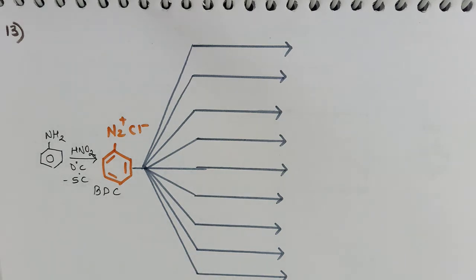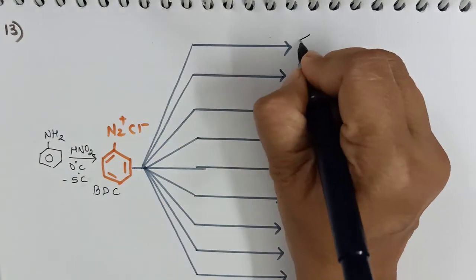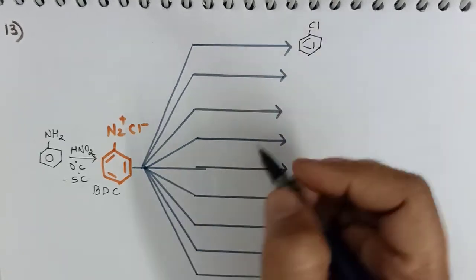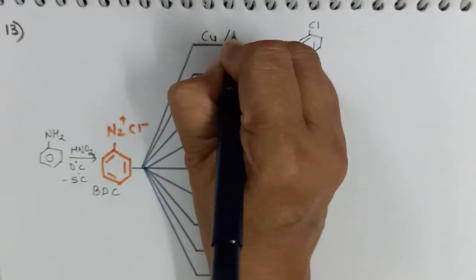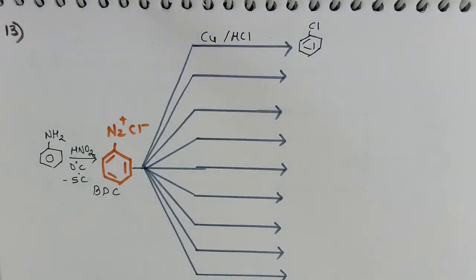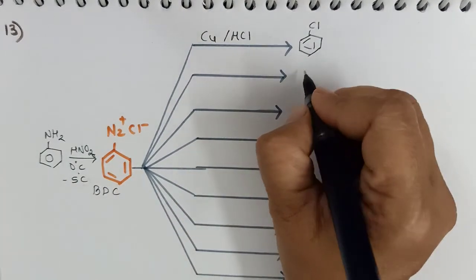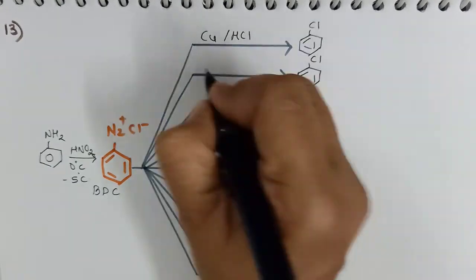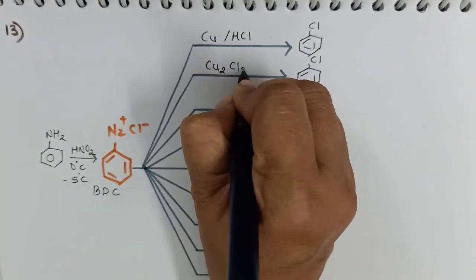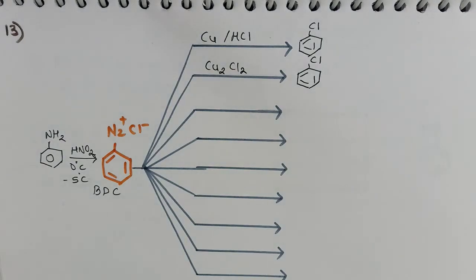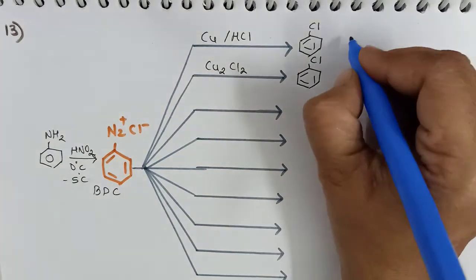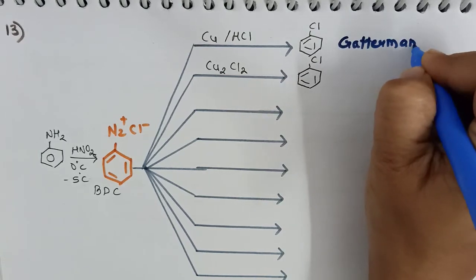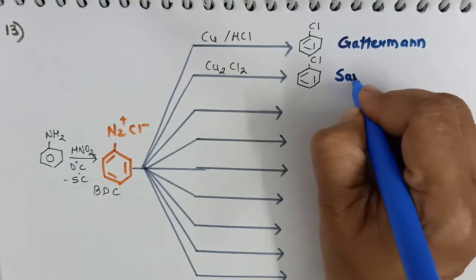Now BDC can be converted to various products, like I can convert it into, let's say, chlorobenzene by use of metallic copper and hydrogen chloride. I can use BDC to convert it into haloarenes such as chlorobenzene again by use of cuprous halide. Now these two are different name reactions. It is the Gattermann reaction and the second is the Sandmeyer reaction.